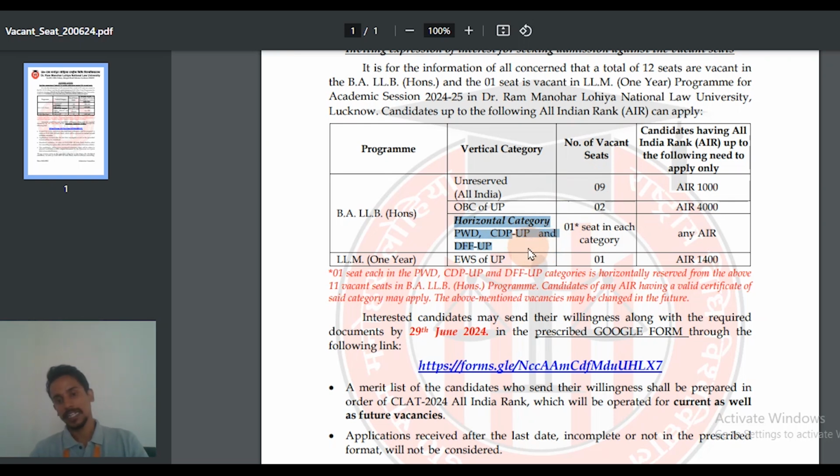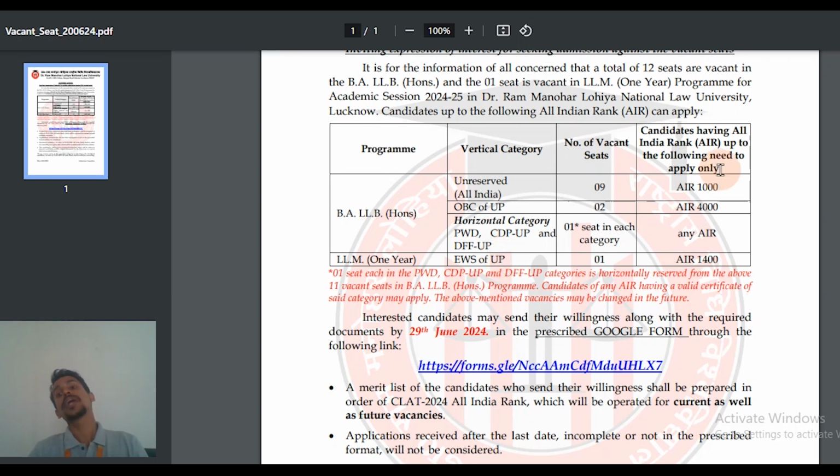Then we have horizontal categories within these 11 seats, that is PWD category, CDP UP category, and Defense UP category. CDP is a dependent of a freedom fighter from UP, and Defense is a person whose parents are in defense from UP. So this is horizontal reservation, which means within these 11, these categories have to be accommodated. Within 11 seats, one has to be a person with disability. So this is the matrix. Apart from that, in LLM, there is only one seat, for the EWS category of UP.